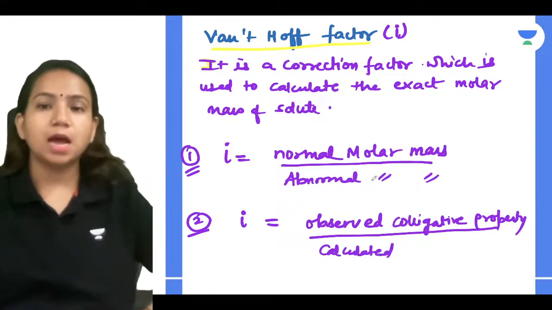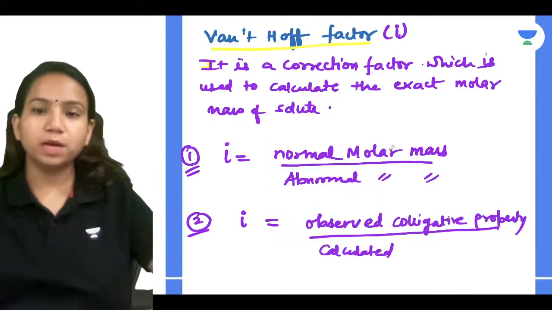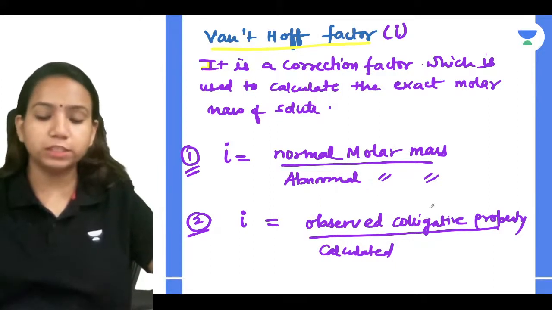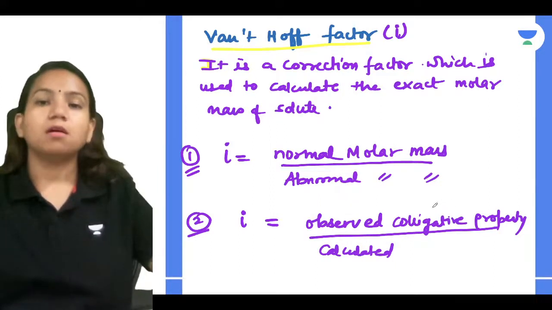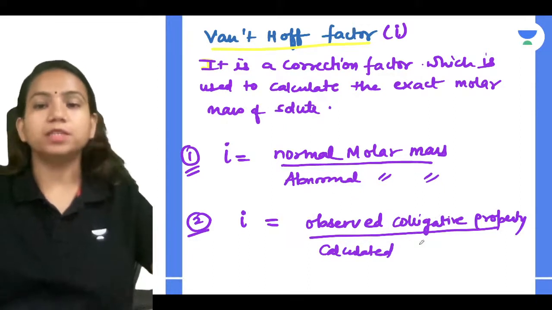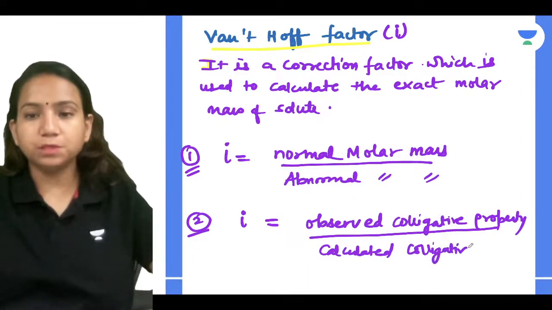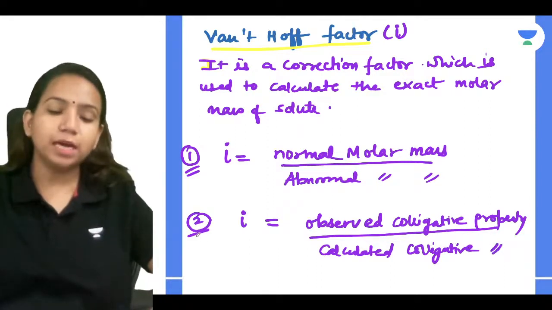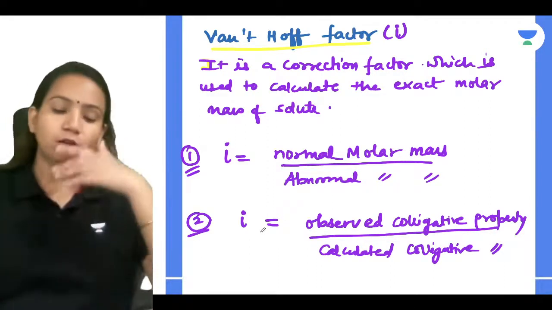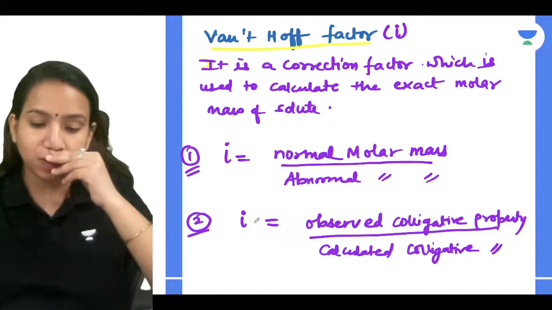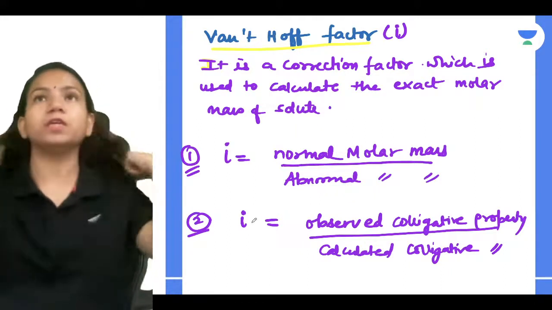Because molar masses are in the denominator, if the normal molar mass is above, the observed colligative property will be above and the calculated colligative property below. So another method is the observed colligative property divided by the calculated colligative property.